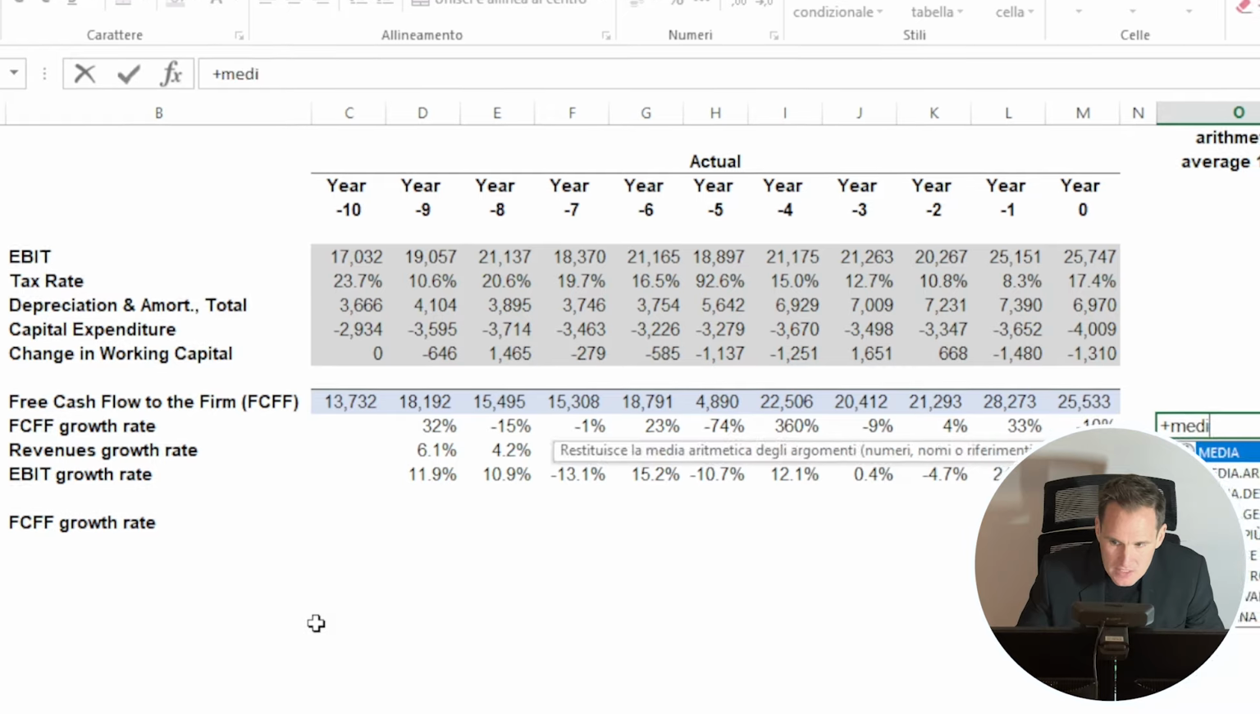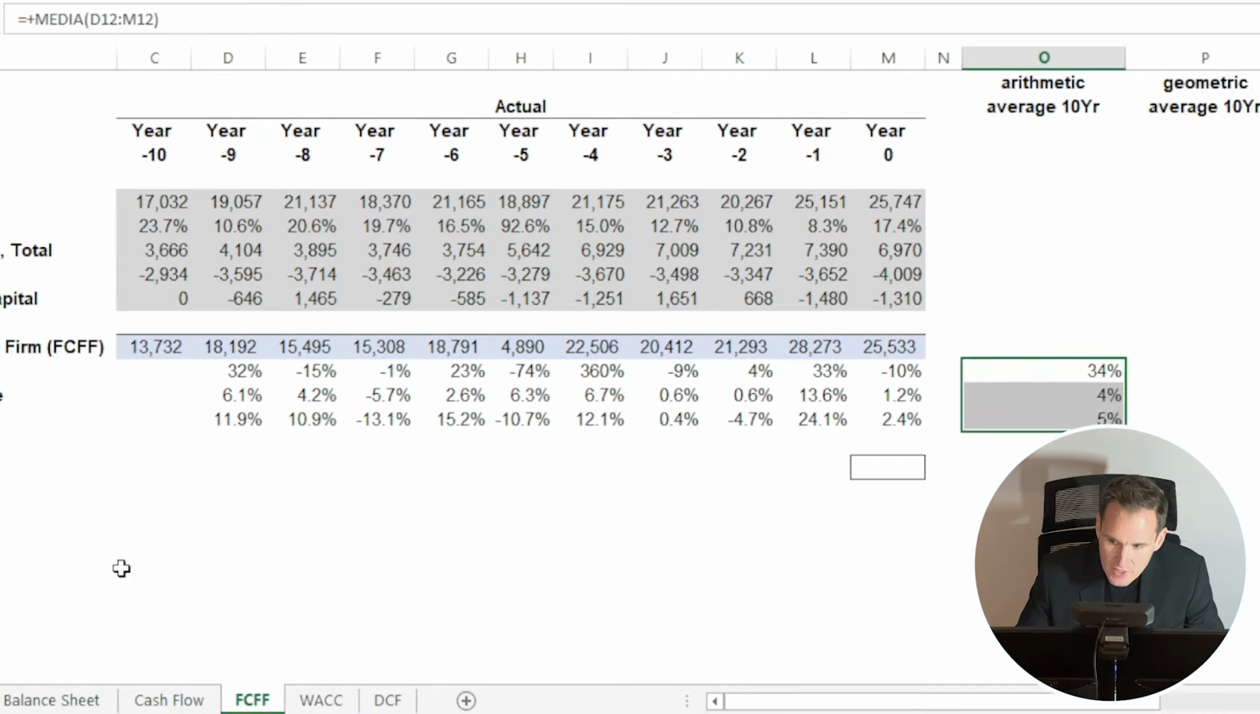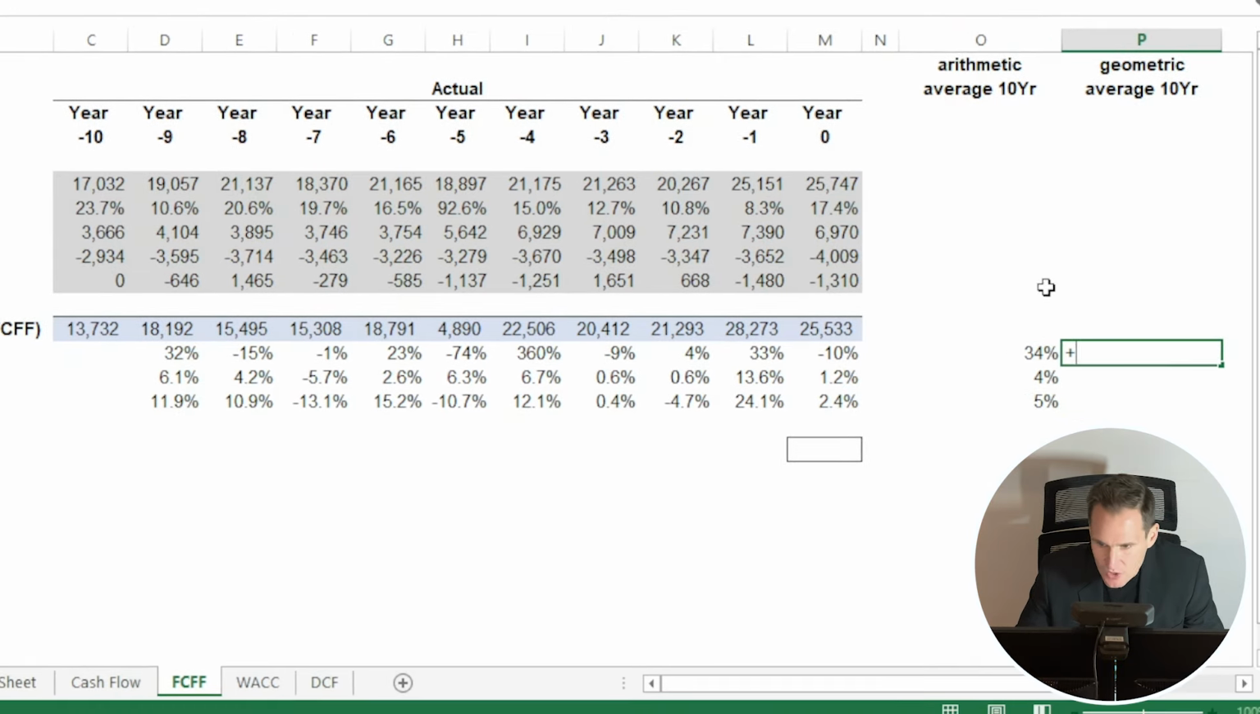We can then compute the 10-year arithmetic average, but next to that we can also compute the geometric average, which I always prefer to the arithmetic one, as it accounts also for the compounding effect. So we obtain a growth rate for the free cash flow to the firm, revenues and EBIT respectively equal to 6%, 3.5% and 4%. This is in my view a positive result, as it gives us already the idea of a stable company which does not face a lot of volatility between the top and bottom line of the income statement, as well as in the free cash flow.